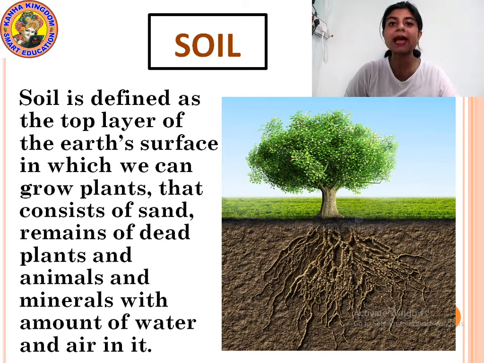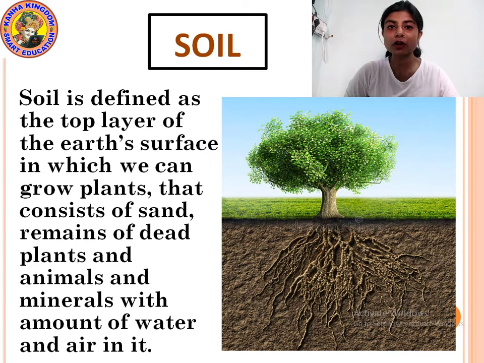In it we can grow our plants, we can build our house. Yes or no? The land, that is soil. And in soil we can grow our plants. This soil also contains sand, remains of dead plants and animals. It also contains minerals with amount of water and air in it.